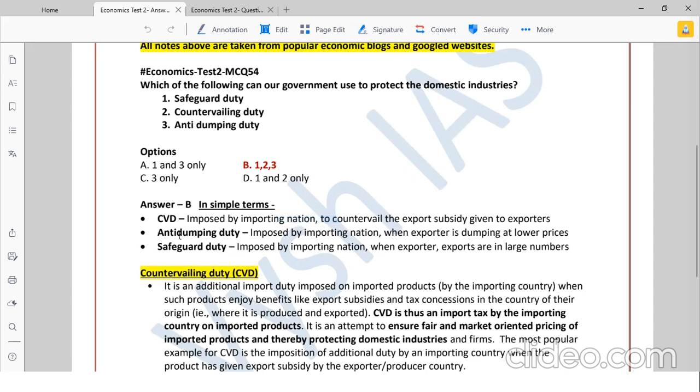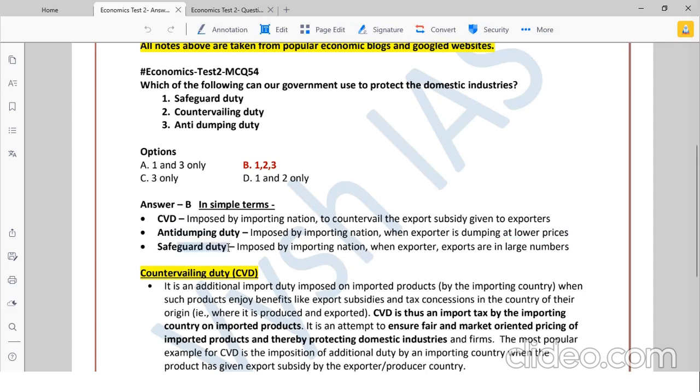Okay, then anti-dumping duty, again imposed by, suppose, India, when the exporter is dumping at a lower price. Here in the earlier case you are giving subsidy and making the overall price lower. But here the product price itself is lower, meaning they are selling very cheap products to India. Then we will put some extra duty to make it compatible with the domestic market.